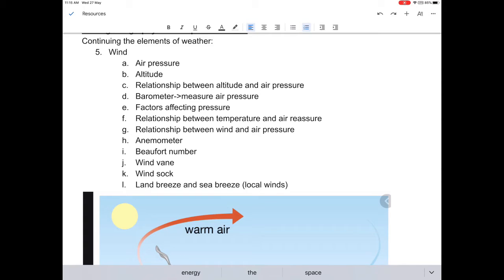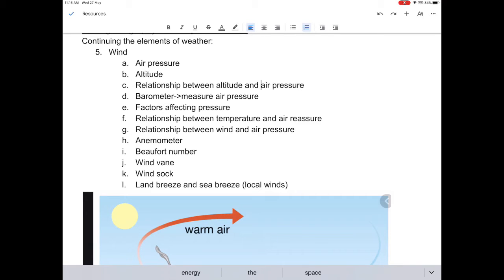And a fun fact is that many athletes go to higher altitude places to strengthen their lungs because the air is thinner, because there's less concentration of oxygen molecules, because the pull of gravity is weaker, and because of the lower air pressure. Ding ding! So one thing that you can use to measure air pressure is the barometer.